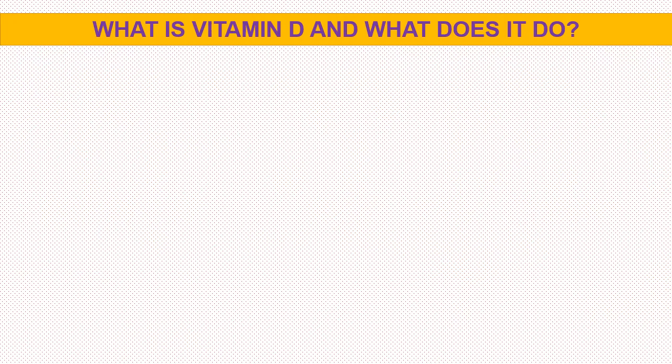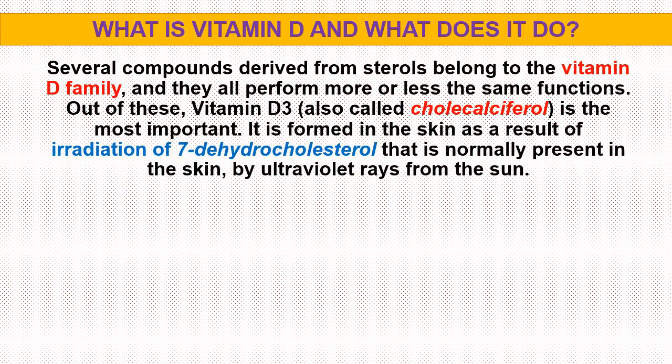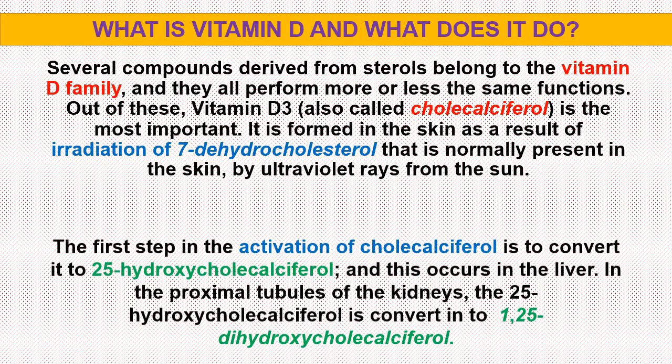Now, what is vitamin D and what does it do in calcium homeostasis? Several compounds derived from sterols belong to the vitamin D family, and they all perform more or less the same functions. Out of these, vitamin D3 is the most important. It is formed in the skin as a result of irradiation of 7-dehydrocholesterol, which is normally present in the skin, by ultraviolet rays from the sun.